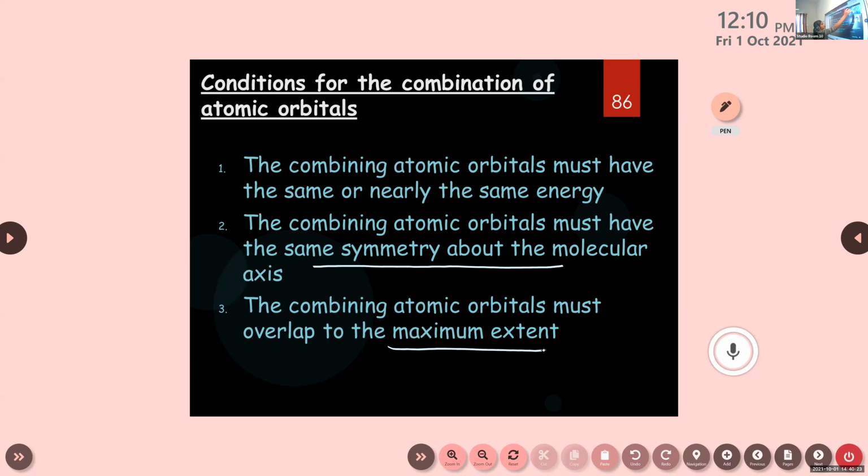In the first one, you can just write one example. Only 1s can combine with another 1s, not 1s combined with the 2s of another atomic orbital. Okay, so 1s is always combined with 1s.